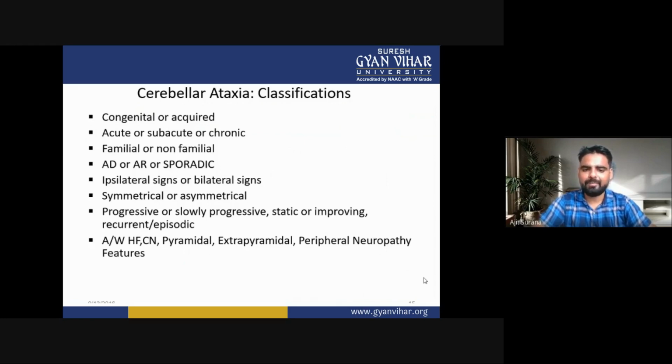Associated features: AWAF, CN, pyramidal, extrapyramidal, peripheral neuropathy features. So this is the classification of cerebellar ataxia: congenital or acquired, acute or subacute or chronic, familial or non-familial, AD or AR or sporadic, ipsilateral or bilateral signs, symmetrical or asymmetrical, progressive or slowly progressive, static or improving, recurrent or episodic, with AWAF, CN, pyramidal, extrapyramidal, peripheral neuropathy features.